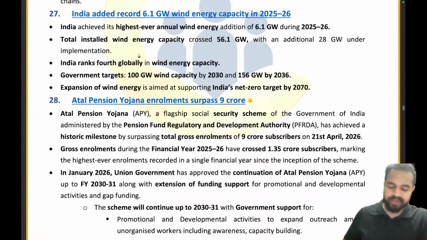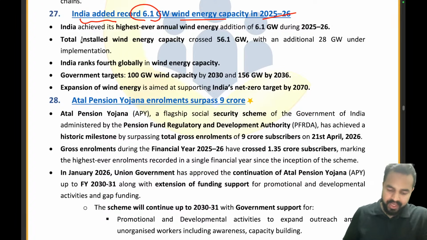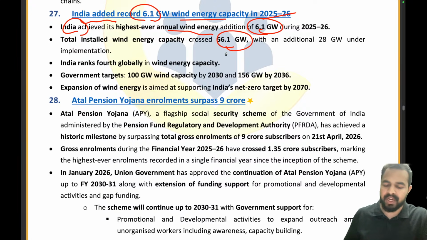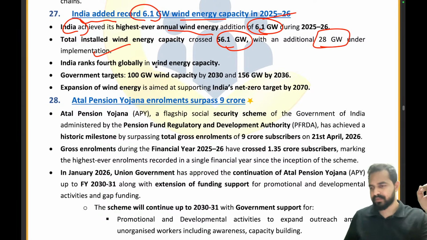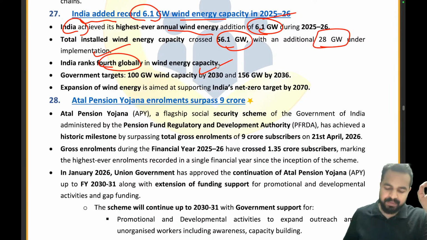Let's move ahead to the next news article. India added a record 6.1 gigawatt of wind energy capacity in 2025-2026. India has achieved its highest ever annual wind energy addition, 6.1 gigawatt, and with this India has crossed 56.1 gigawatt total installed wind energy capacity, with an additional 58 gigawatt under implementation. Clear? India is presently ranked 4th globally in wind energy capacity.